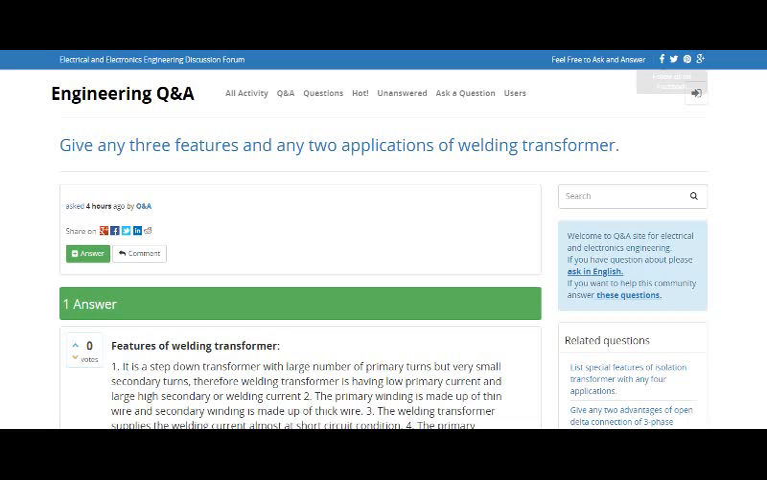Applications of welding transformer. 1. For spot welding applications. 2. For arc welding applications. 3. For the portable welding machines which operate directly on the single-phase AC supply.